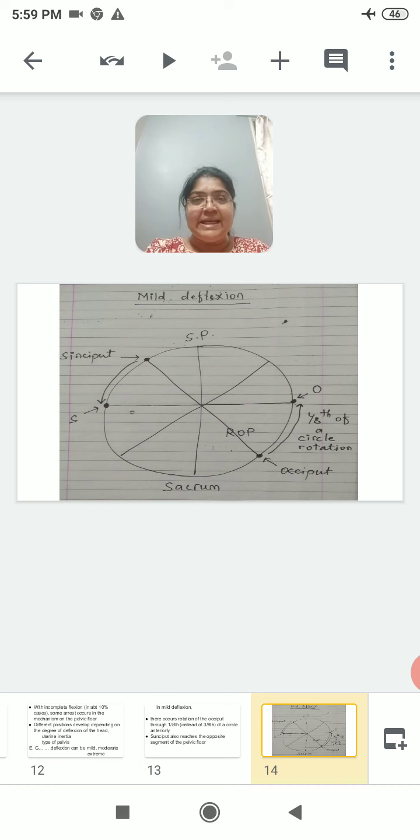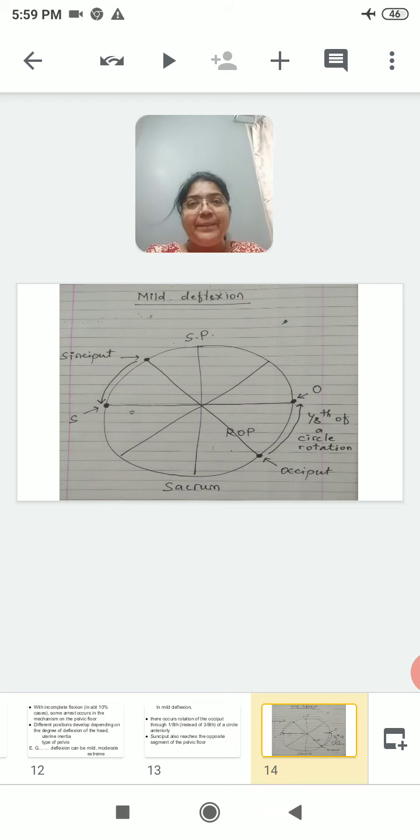You can see these in the diagram. Occiput is in the right posterior quadrant. So instead of having 3/8 of a long circle rotation, there is only 1/8 of circle rotation. So you can see occiput after rotation towards your right lateral side, and the sinciput which was in the left anterior quadrant reaches the left lateral side. You can see the fetal head becomes transverse, right?